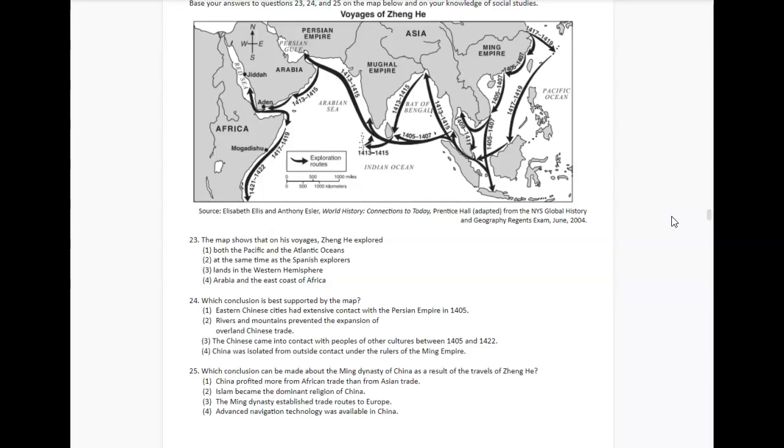Number 24. Which conclusion is best supported by the map? 1. Eastern Chinese cities had extensive contact with the Persian Empire in 1405. 2. Rivers and mountains prevented the expansion of overland Chinese trade. 3. The Chinese came into contact with people of other cultures between 1405 and 1422. 4. China was isolated from outside contact under the rulers of the Ming Empire.